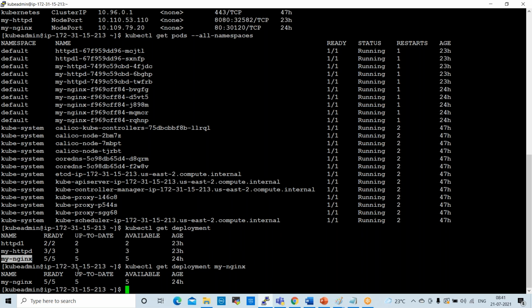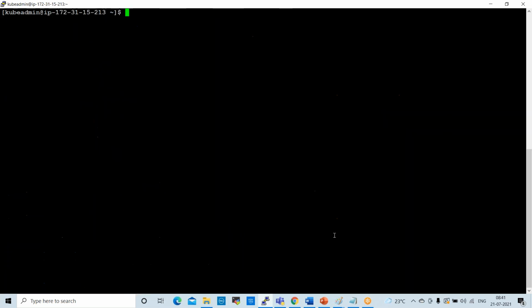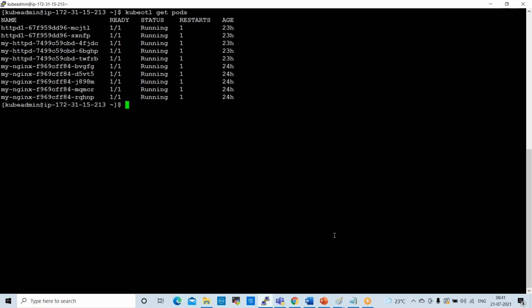Next one, if you want to delete any pod, the command here is kubectl delete pod and pod name. So these are the pods. If you want to delete any pod, you can delete.